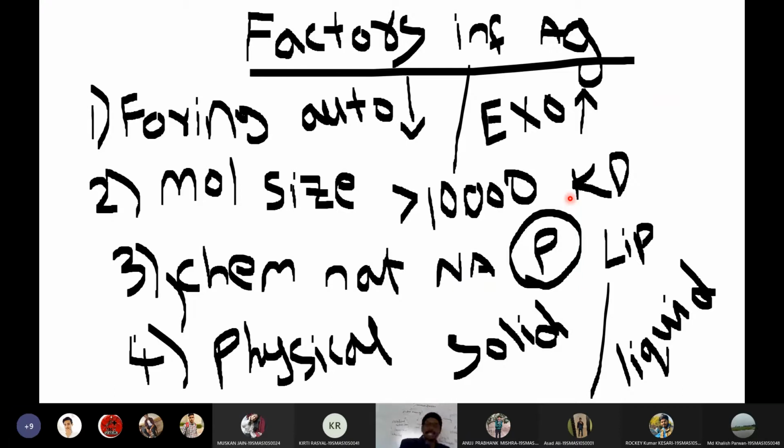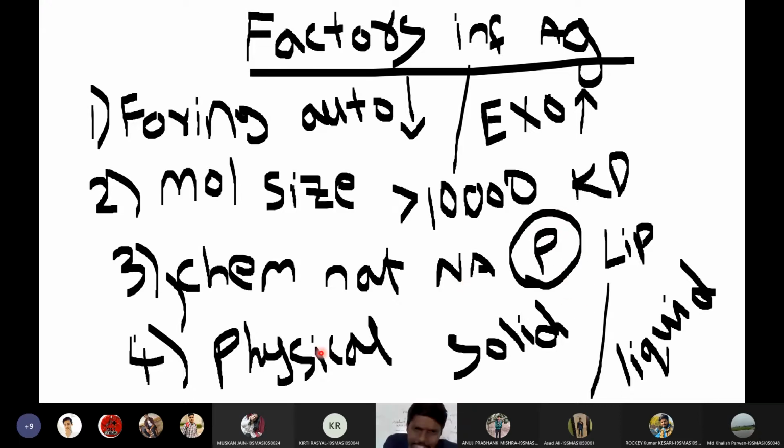Then I discussed factors influencing antigenicity, or factors determining the antigenicity. Some of the factors include foreignness of the antigen. The more foreign the antigen, the greater the immunogenicity it will induce on the body. Then molecular size of the antigen. To be a good antigen, it should have a size greater than 10,000 daltons. Only that antigen can give a nice immune response in our body. Then depending upon chemical nature, usually proteinous antigens will have more antigenicity compared to the other types of antigens, such as nuclear antigens or lipid antigens.